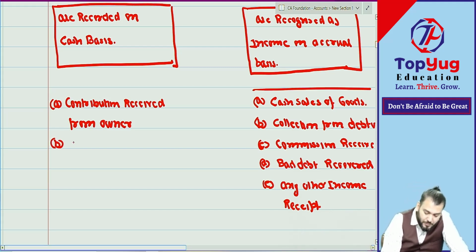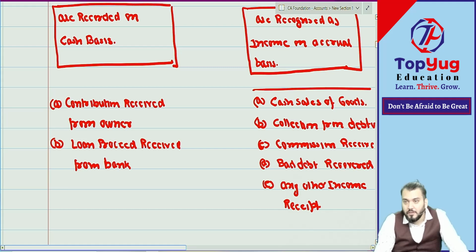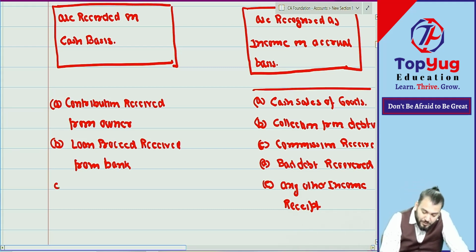Second, loan proceeds received from a bank. It can also be received from any person. Correct? Are you getting it?